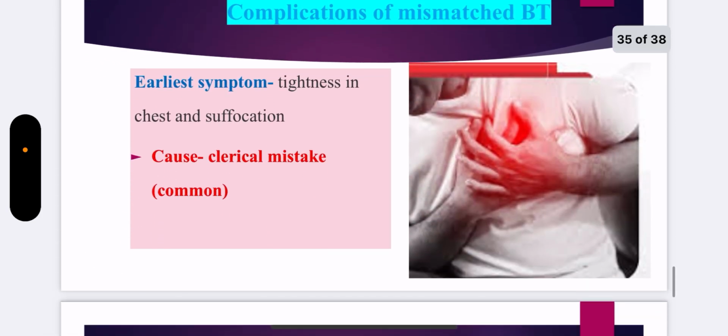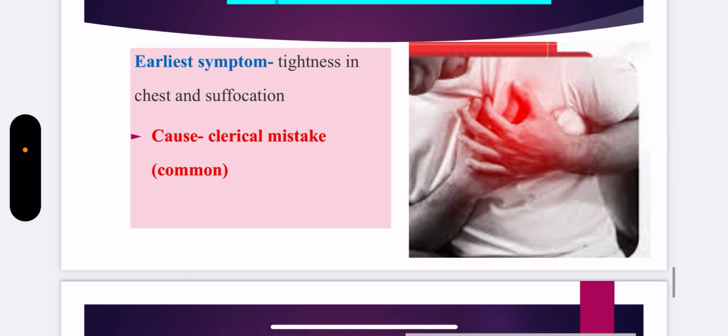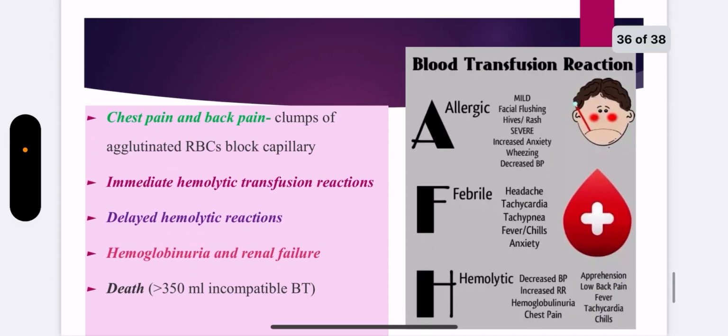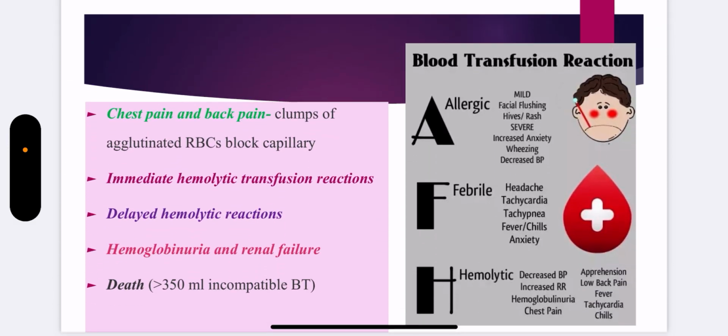Now about the complications if there is mismatched blood transfusion. The earliest symptom is a feeling of tightness in the chest and a feeling of suffocation, and the most common cause of mismatched blood transfusion is clerical mistake. The person can experience pain in the chest and back, which can be caused by clumps of agglutinated RBCs that can block the capillary circulation.